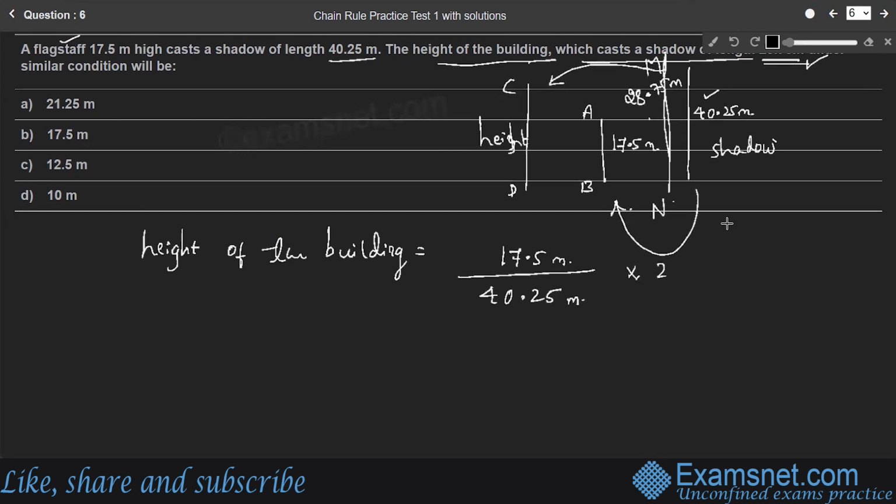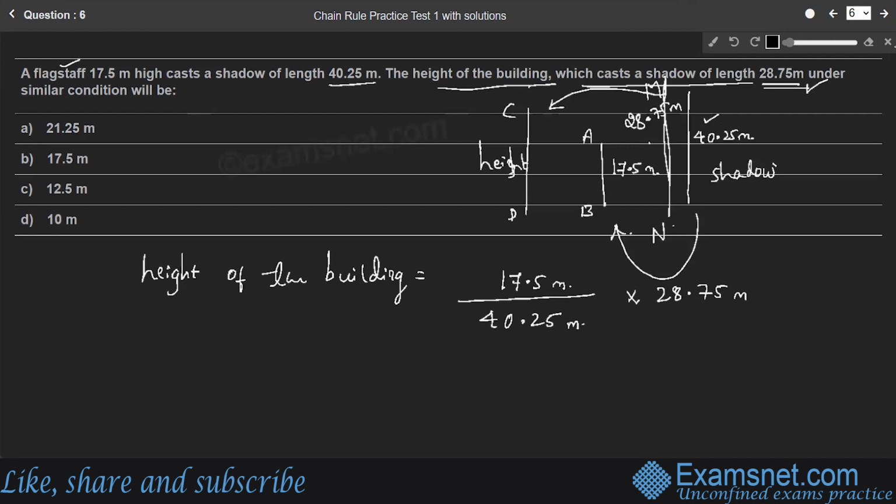Therefore, if 28.75 meter is the shadow, what is the height of the building? It is given that under the same, similar condition, so no need to alter any value here because the condition is same, right?